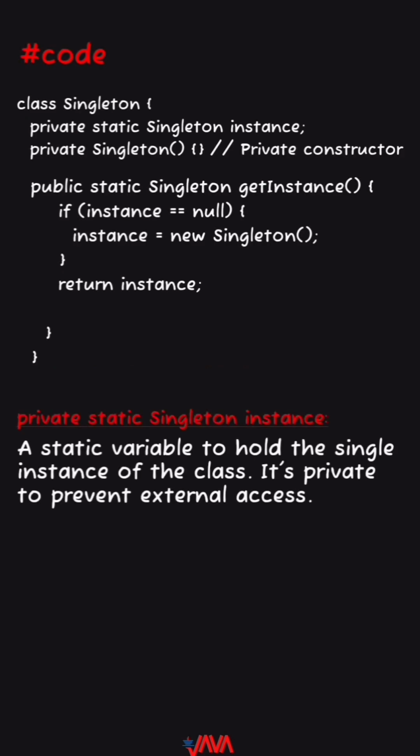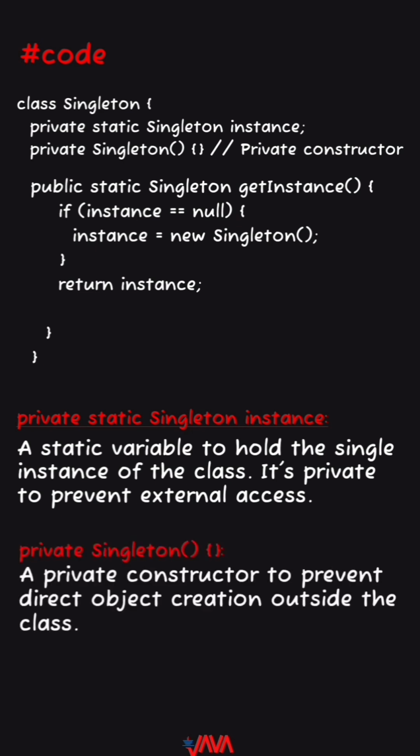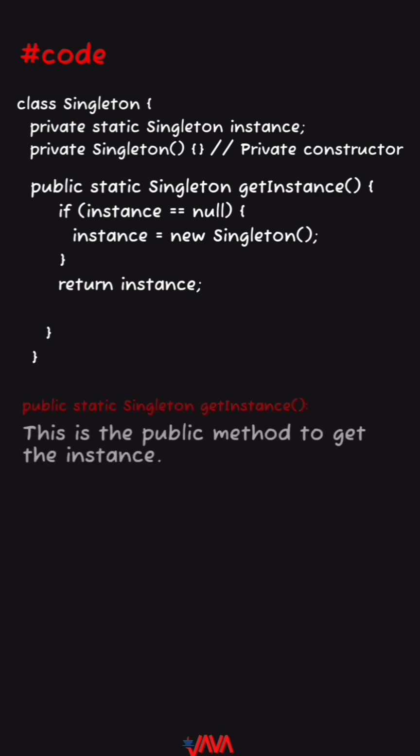Here, private static Singleton instance, a static variable to hold a single instance of the class. It's private to prevent external access. Private Singleton, a private constructor to prevent direct object creation outside the class. Public static Singleton getInstance. This is the public method to get the instance.